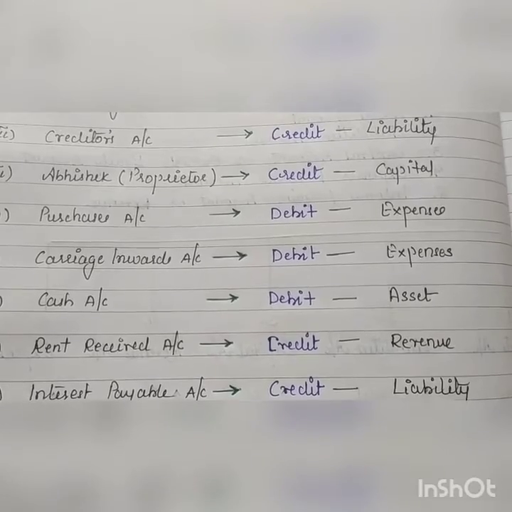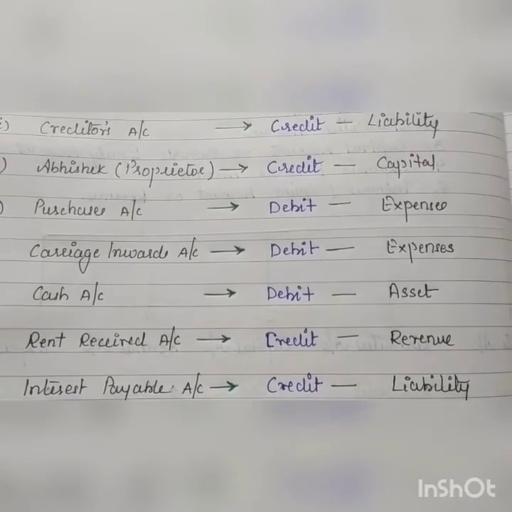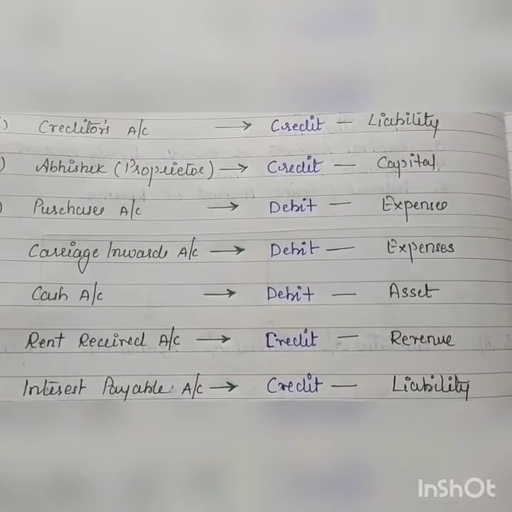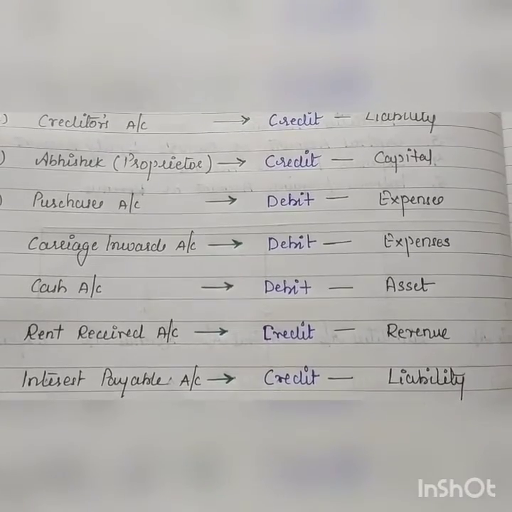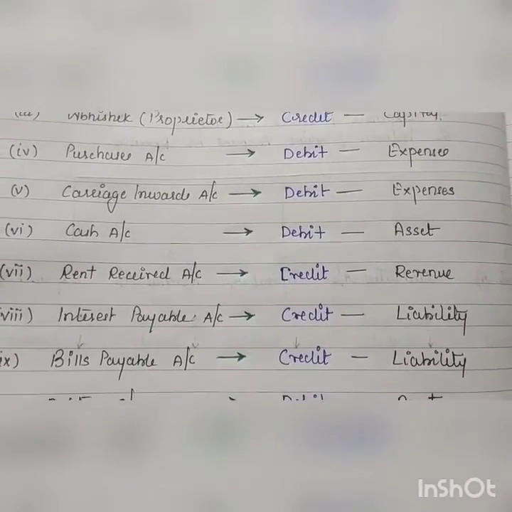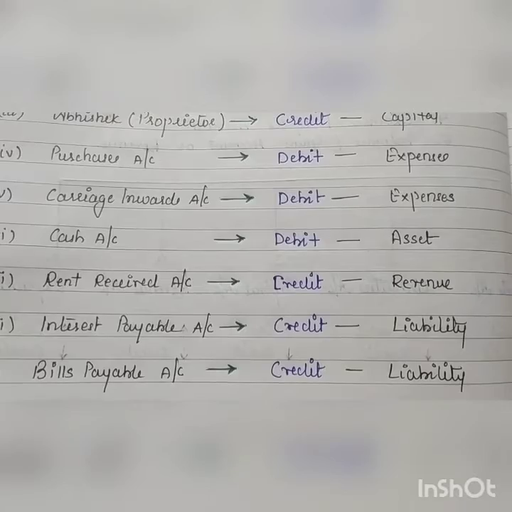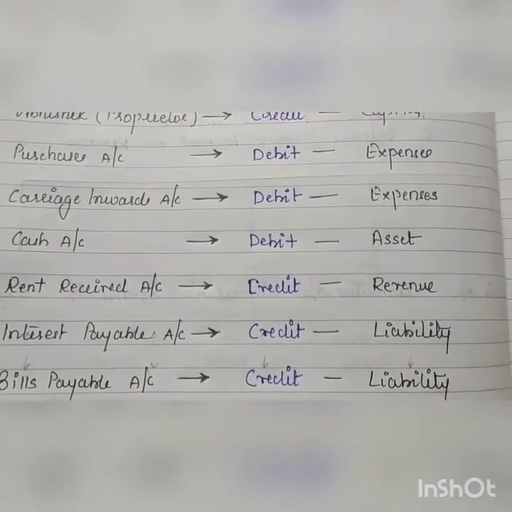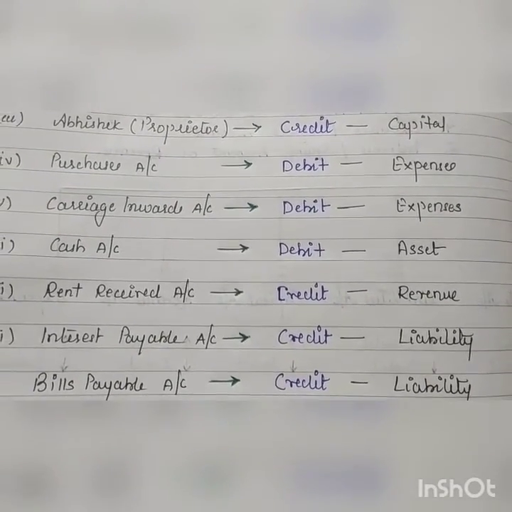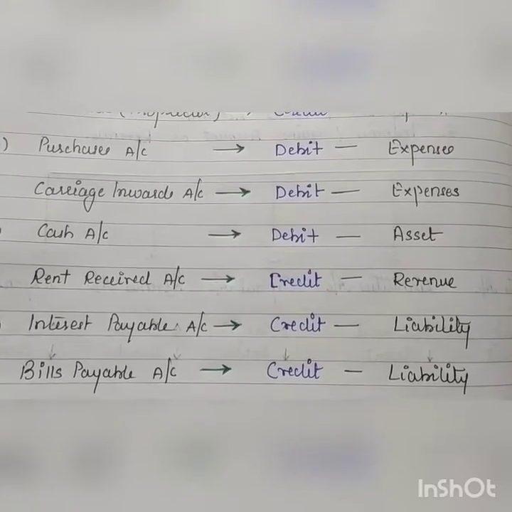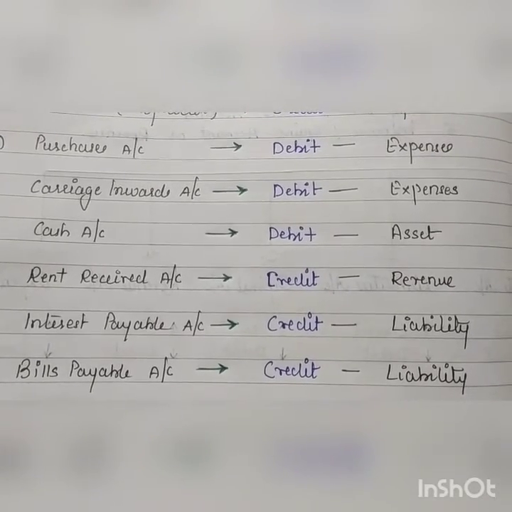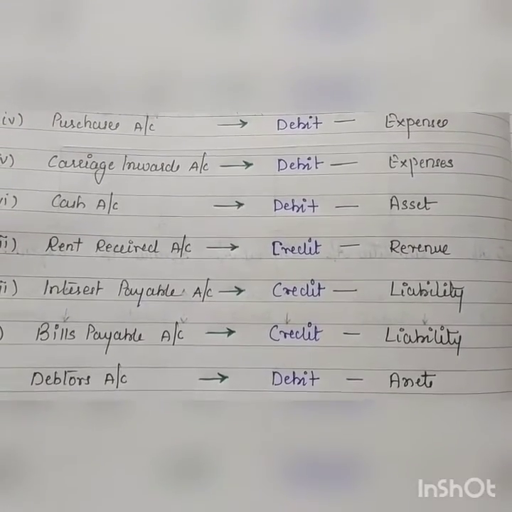Rent received account comes under the category of revenue, and increase in revenue to be credited. Then we have interest payable. Interest payable means yet to be paid. Till the time it is considered as liability. Increase in liability to be credited. Then bills payable account.